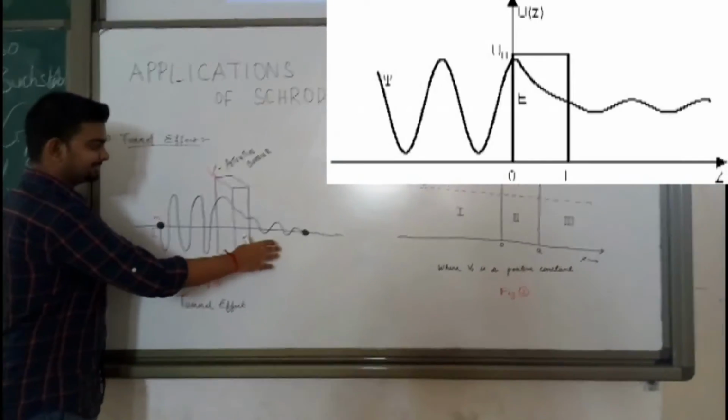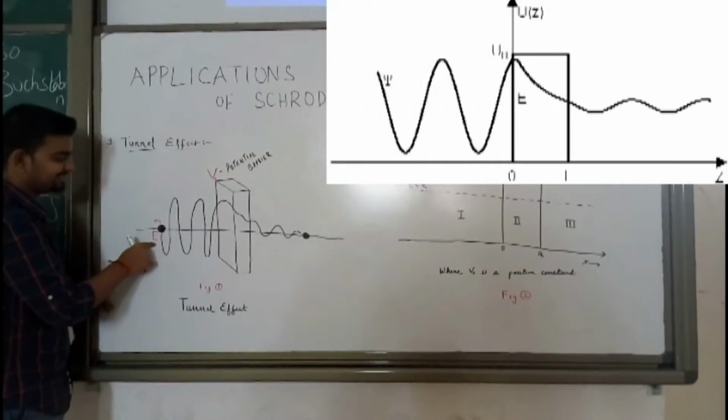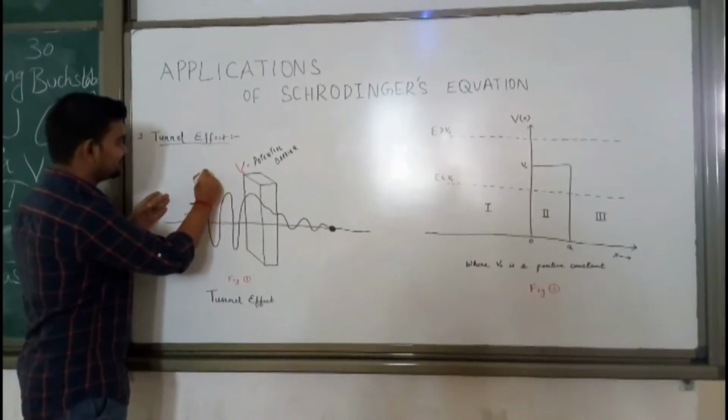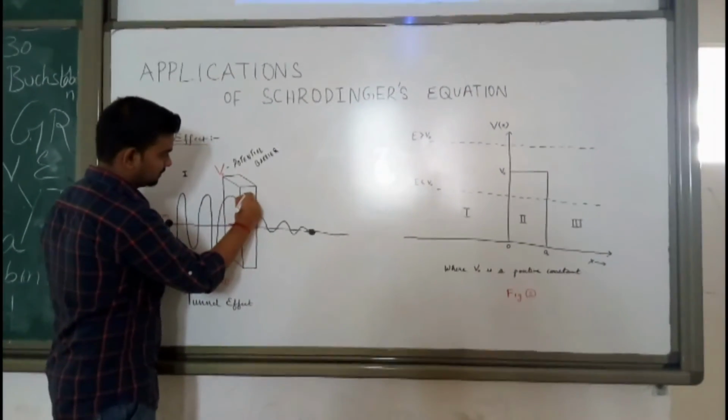In figure 1 we can see the diagram of the tunneling effect. Here the particle of mass m and energy E is moving in region 1, and goes to region 2.